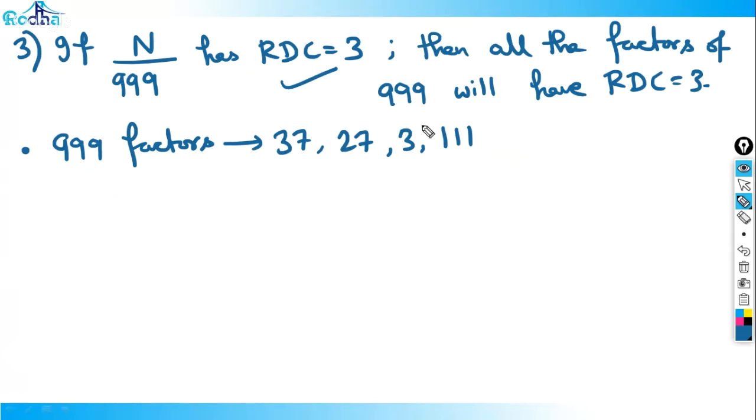So I'm talking about unique factors, right? 3 already occurred in 9, so I'm not talking about 3 here. We know that 3 has RDC of 1. I told you, whenever we have common numbers with different RDCs, take the least RDC. So if 3 has RDC 1 and RDC 2, then we take RDC as 1 only. Talk about all the unique numbers here: 37, 27, triple one, all these are factors of triple nine.